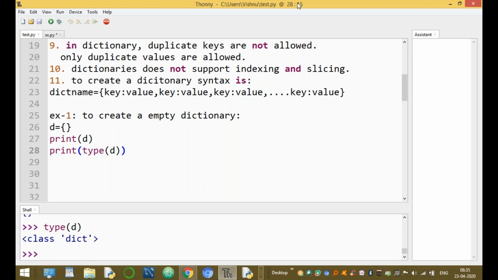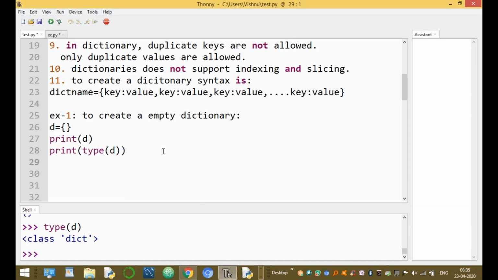Here D is not just a variable. In other programming languages, D is called a variable, but here D is an object of the dictionary class. Okay, guys, up to here clear? That was declaring a dictionary using empty curly braces.